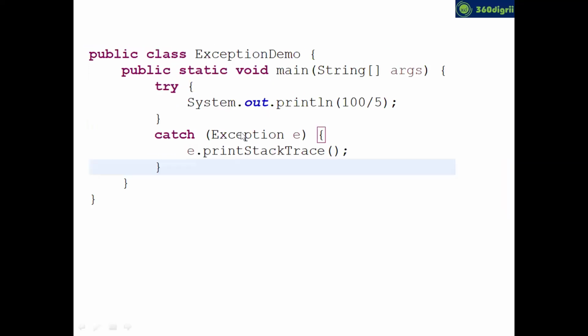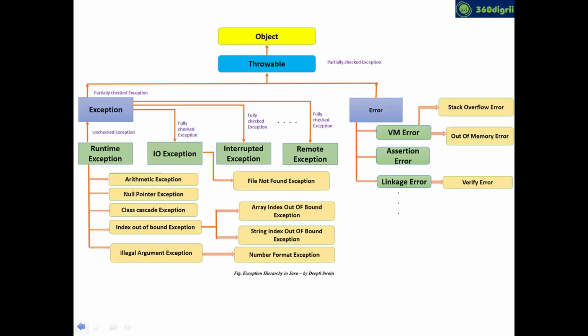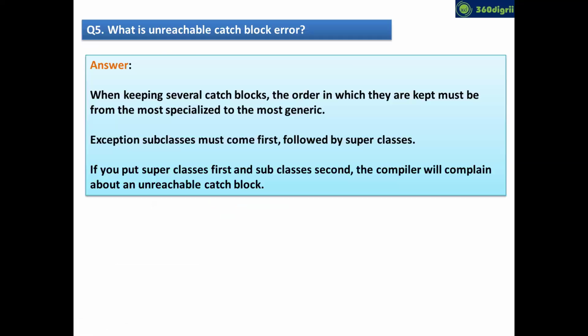There's a wrong order to declare, and the right order to declare it. Either you have to write only the parent catch, or move your parent catch block to last. Those are the solutions for our previous program. Now read the definition. I'm pretty sure you can understand.